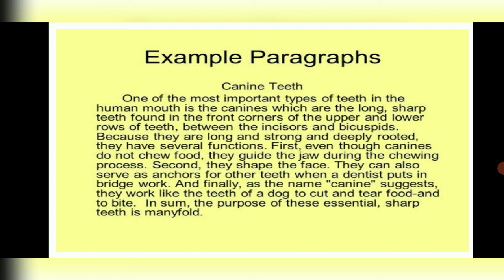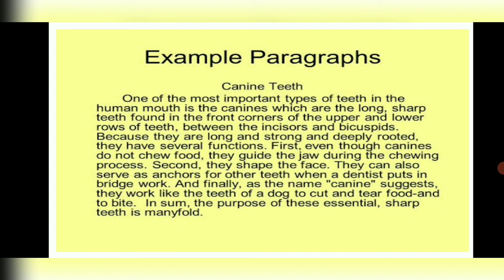So you can see the very first line is related directly to our topic. That shows the importance of canine teeth. Next, all the lines, all the words, all the vocabulary I have used is related, giving information about canine teeth. It is giving examples of how we are using it all, and how the structure is, how it looks.